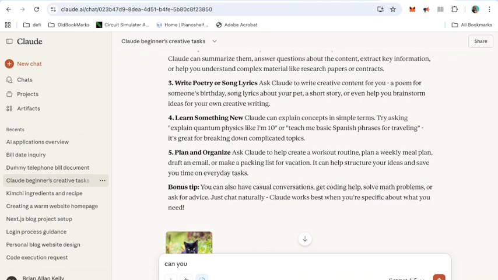And another thing worth pointing out, if you're like me and you're a bad speller, don't sit there and correct your spelling, because it just reads it and understands it. If it doesn't understand, it'll ask you, what do you mean by that? So you can just bang it out, and it should understand what you're trying to say.